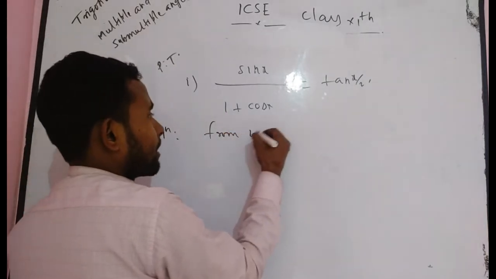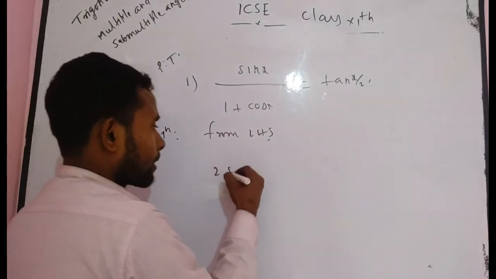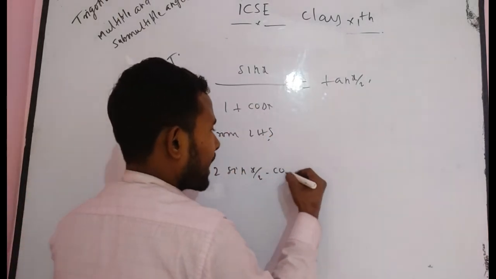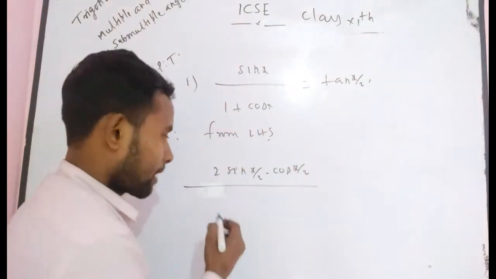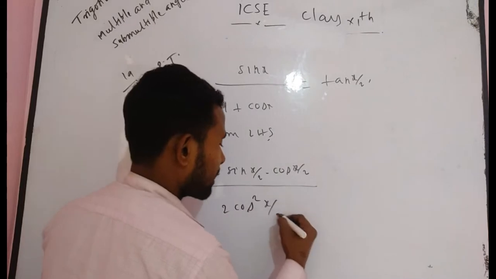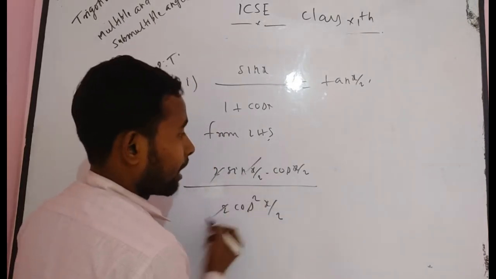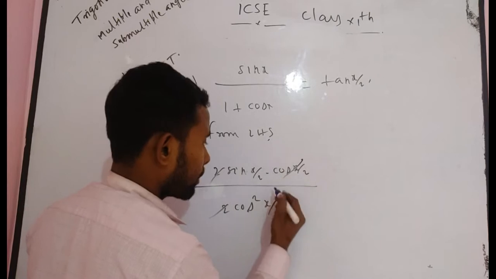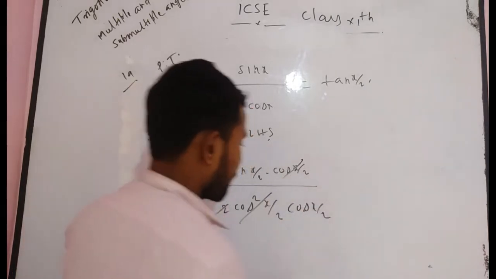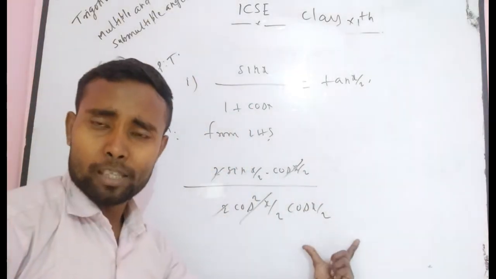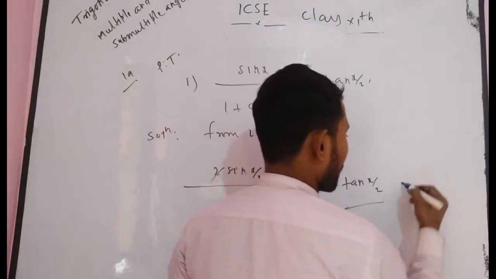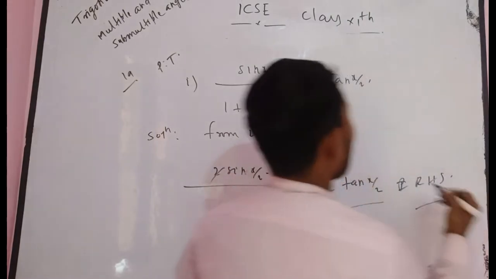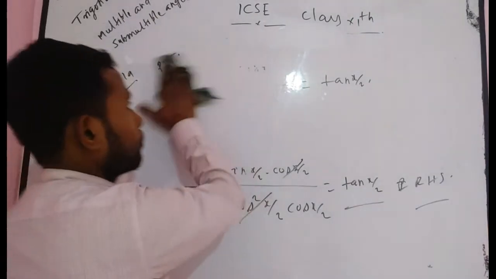From LHS, sin x is equal to what? I think you know. Can you write it as 2 sin x by 2 into cos x by 2, divided by, from LHS, 1 plus cos x is equal to what? I think you know also: 2 cos square x by 2. Here the 2 cancels, and cos x by 2 cancels with one factor of cos square x by 2. Finally you get sin x by 2 over cos x by 2, which is your tan x by 2, which is your required RHS.